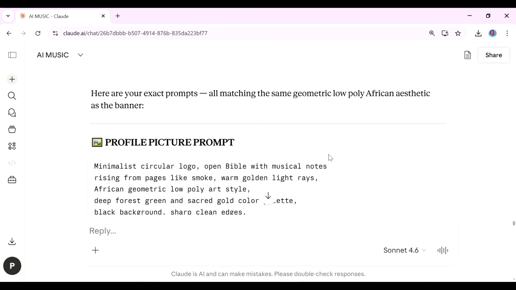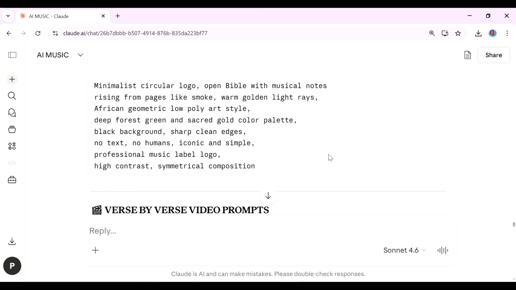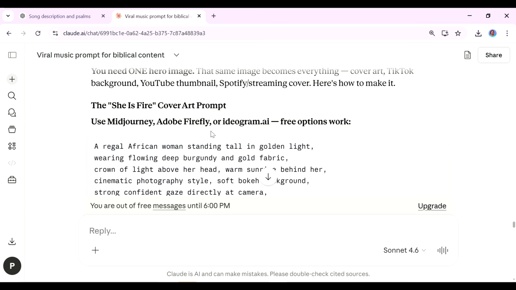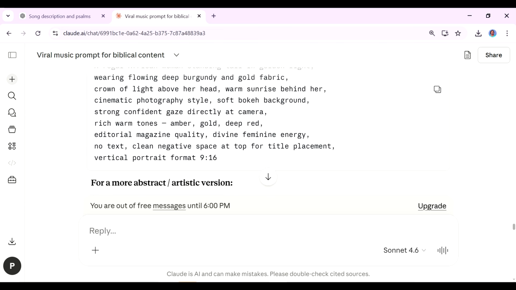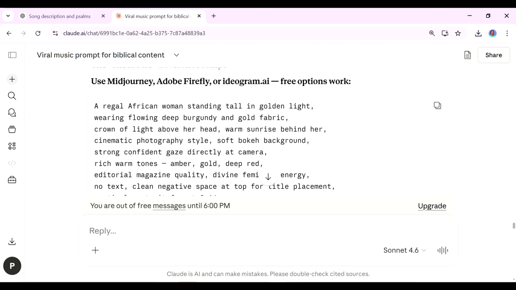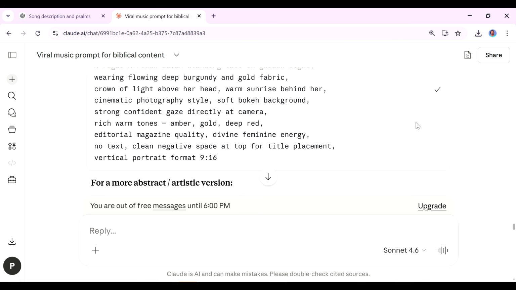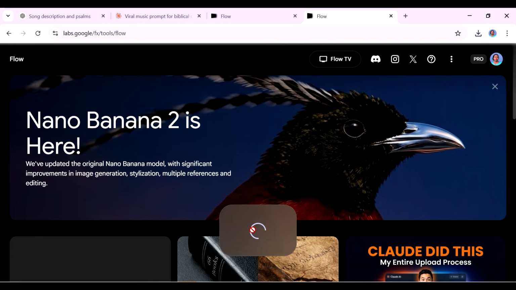For all of this, you can ask Claude to give you the prompts that you're going to use. The first prompt that I asked Claude for is a cover image for what I'm going to use for my video. So this is like a thumbnail image. This is the prompt that it gave me, and I copied that prompt and went to Google Flow. You can use Google Flow to create your images for free.